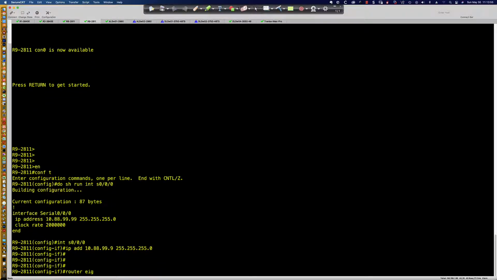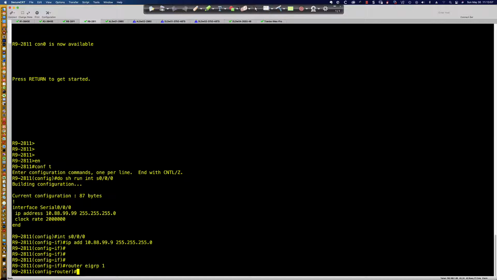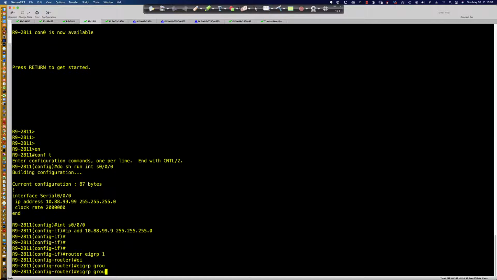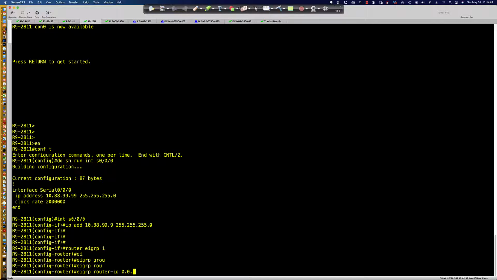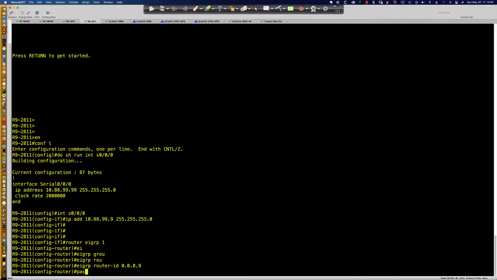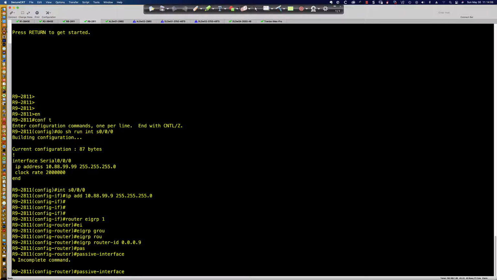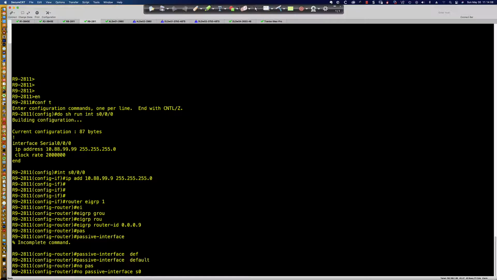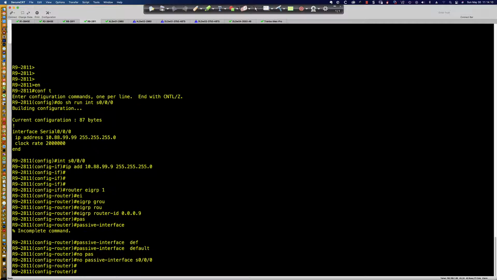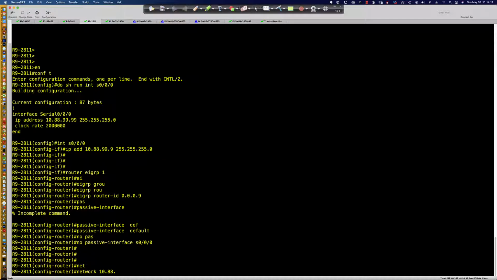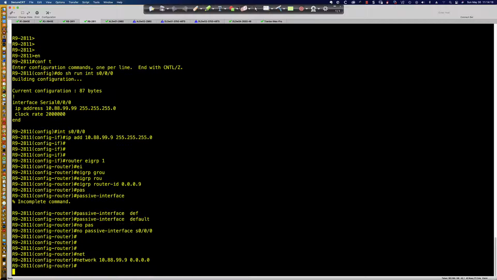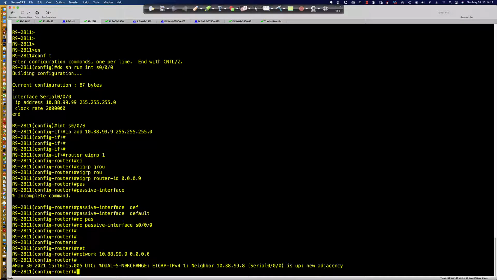So when I say router EIGRP 1, I'm going to say EIGRP router ID 0009. We're going to say passive interface default, and we're going to say no passive on that serial interface because we want the neighbor adjacency to form. Then network 10.88.99.9, and I'm going to use the quad zeros to be as specific as I can. And take a look at that. The adjacency comes up right away.